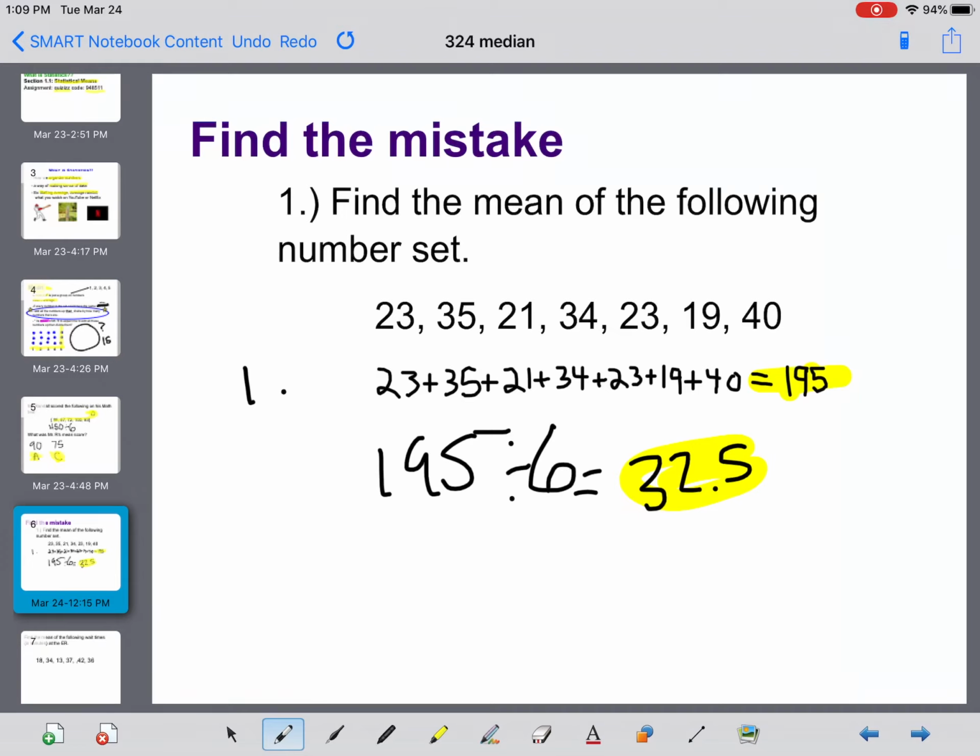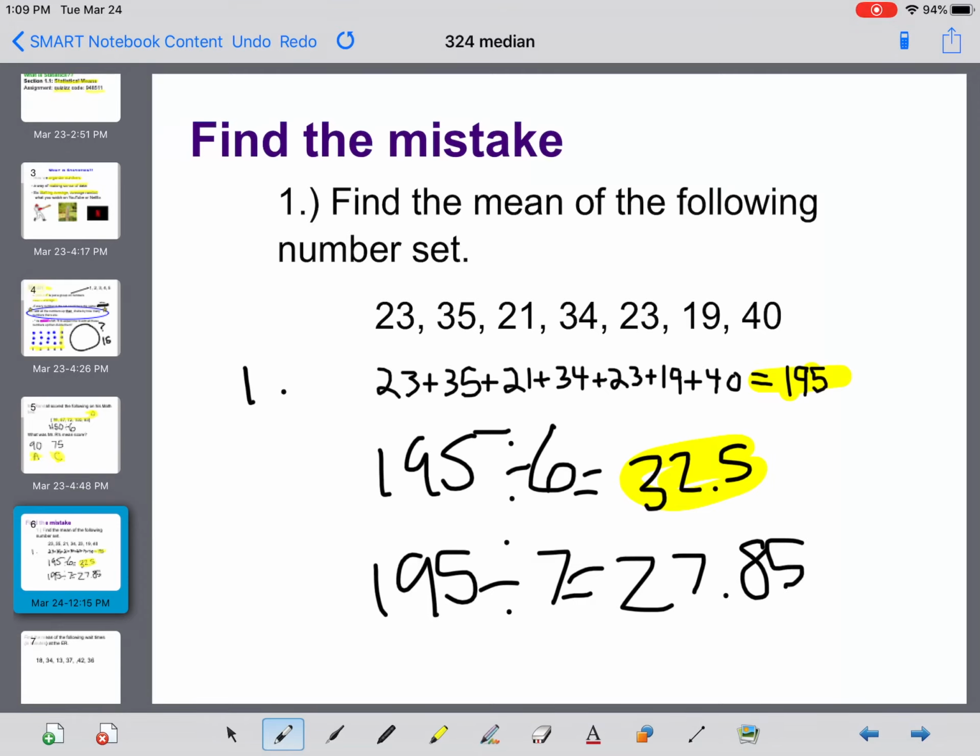So I divided by 6 here, actually, when I should have done 195 divided by 7, which would give me 27.85.